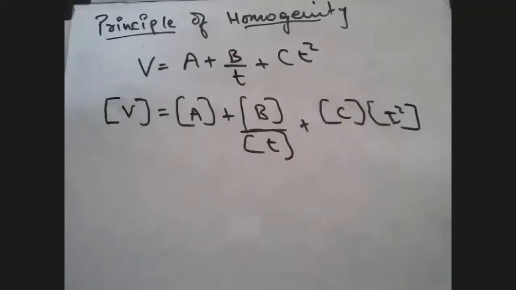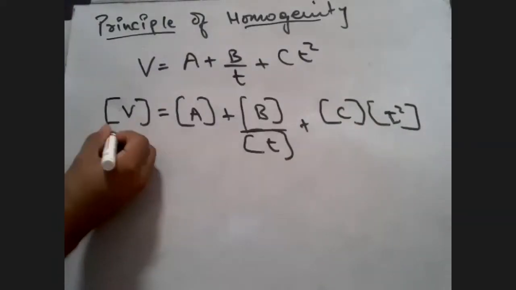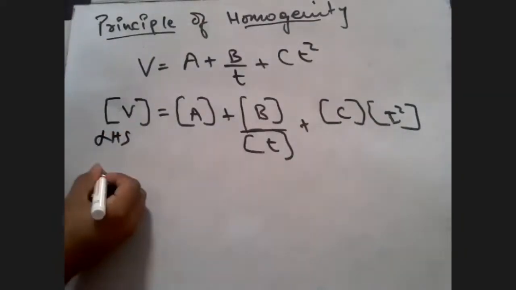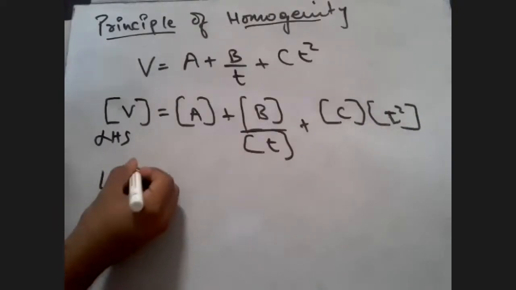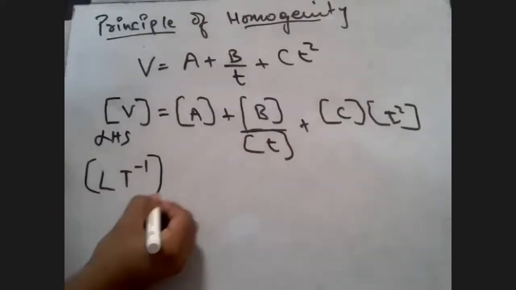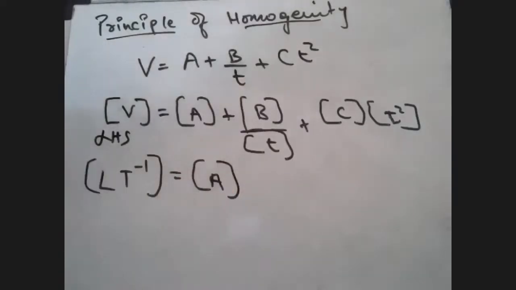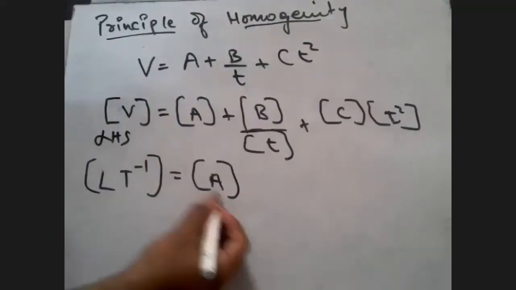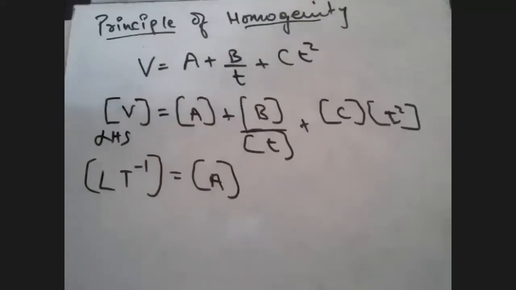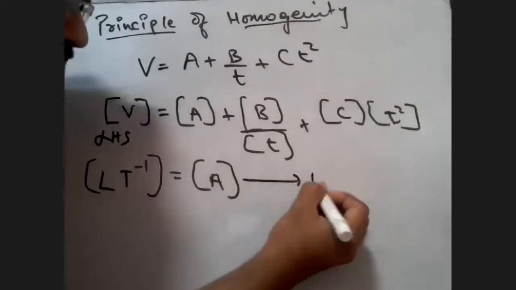All these dimensions should be equal. Now, if I know my LHS dimension is basically what, students? LT raised to minus 1. So this should be equal to the dimension of A. Yes or no? So let's say that A is equal to LT raised to minus 1. This is our first equation.